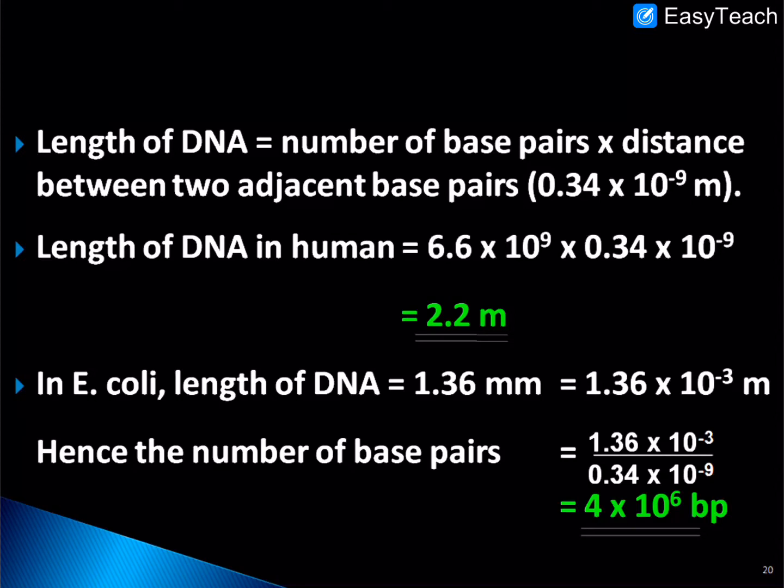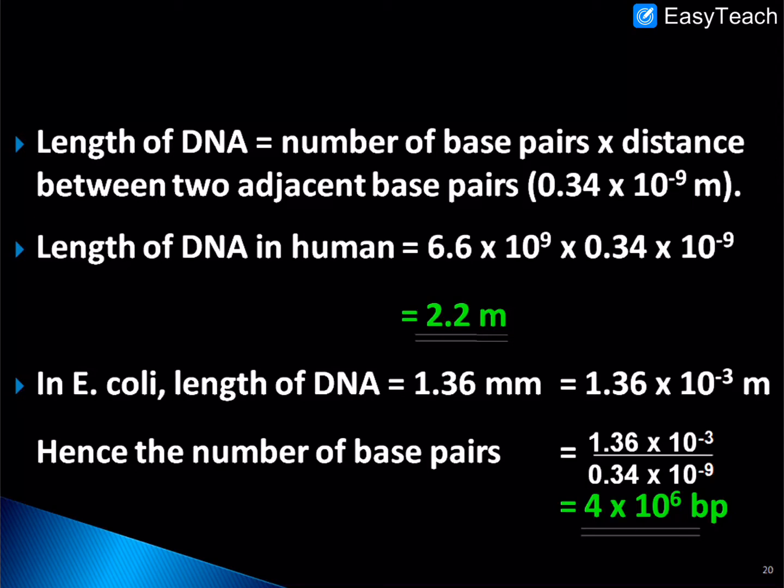So dear students, remember one thing: in a single cell of human, the nucleus has 2.2 meter long DNA, and this 2.2 meter long DNA fits in a very small nucleus, which may have a size of 10 to the power minus 6. Because the DNA is highly coiled, it is able to fit in that small nucleus.